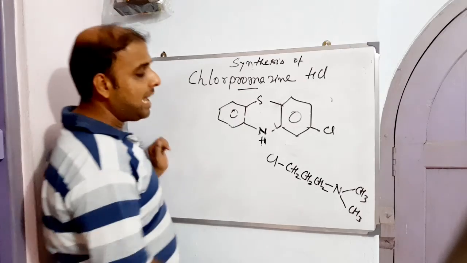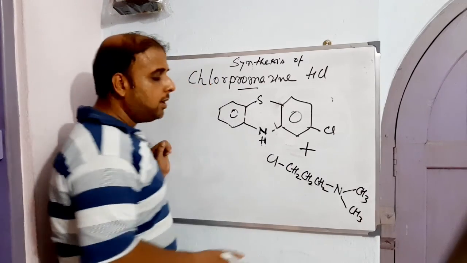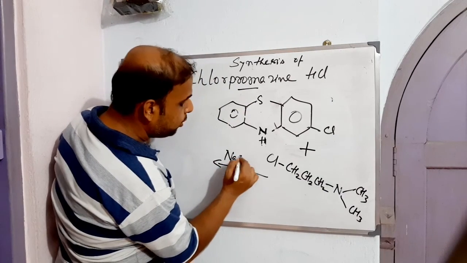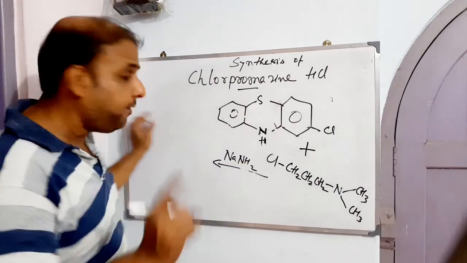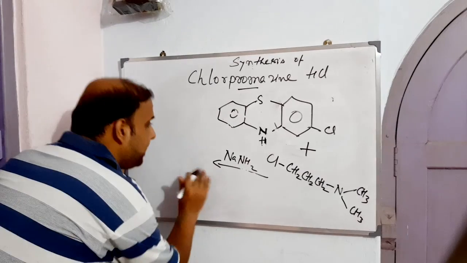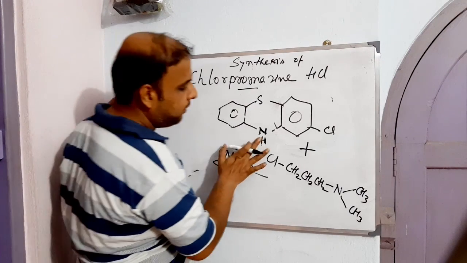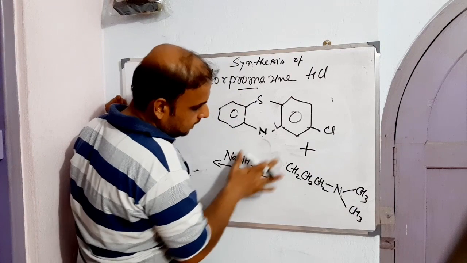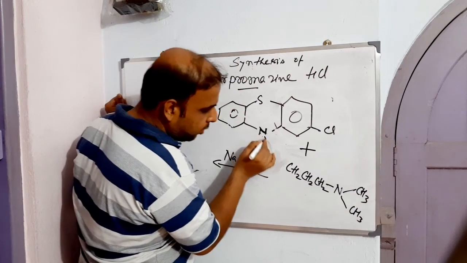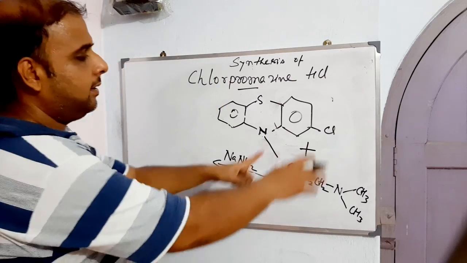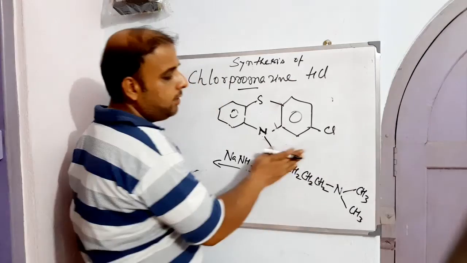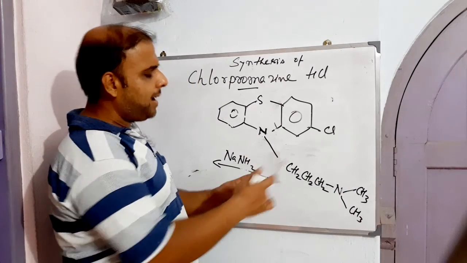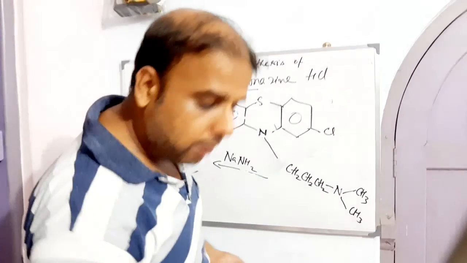So what will happen if I merge them all together in the presence of sodamide, NaNH2? The merging will definitely take place. During the merging, the HCl will go off, leaving behind the entire thing. So with that we are done with the making of phenothiazine. As simple as that. This is the way by which you can make phenothiazine. Hope you have understood this one.